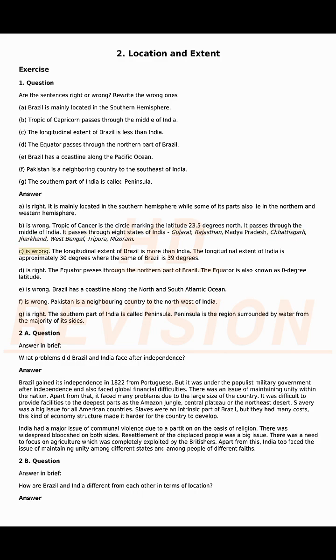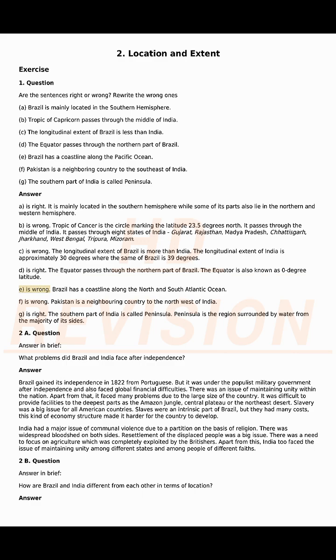C. Is wrong. The longitudinal extent of Brazil is more than India. The longitudinal extent of India is approximately 30 degrees, whereas the same of Brazil is 39 degrees. D. Is right. The equator passes through the northern part of Brazil. The equator is also known as 0-degree latitude.